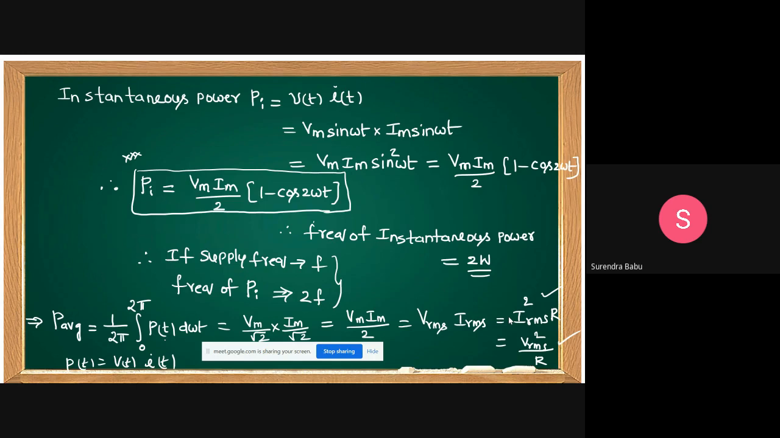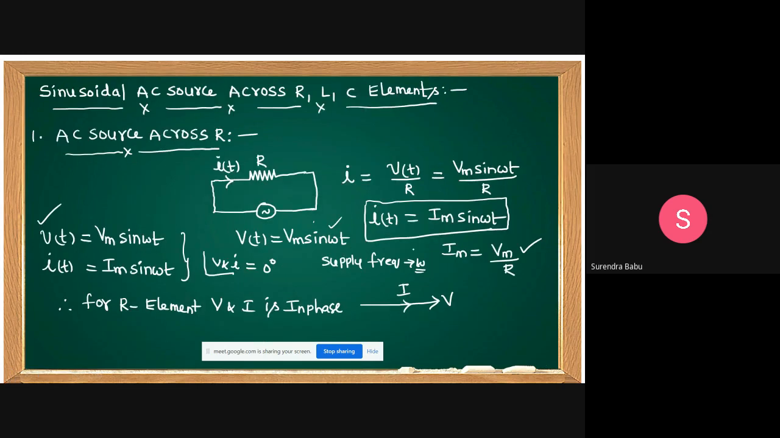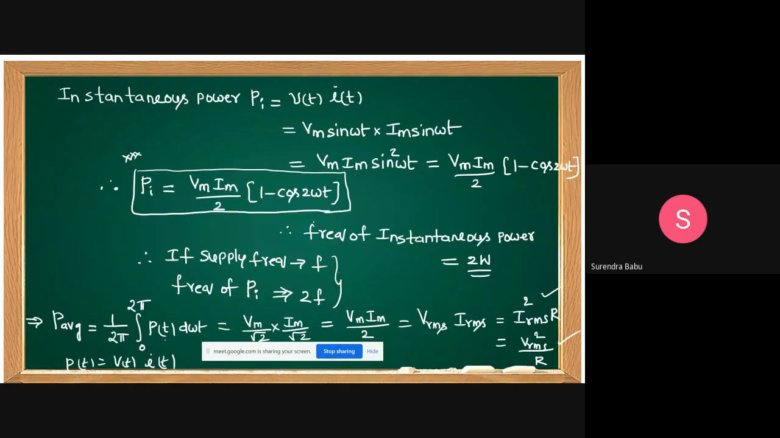If an AC source is connected across the resistive element, what are the observations? Every point I have given, you have to remember, students. Mainly which points do you want to remember? What is the instantaneous current? Voltage and current are in phase. What is the equation of instantaneous power? What is the frequency of instantaneous power? What is the equation for average power?